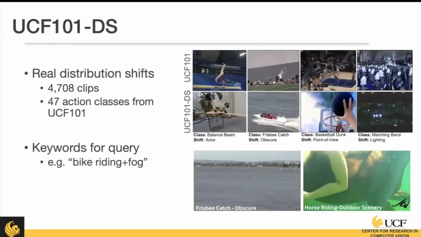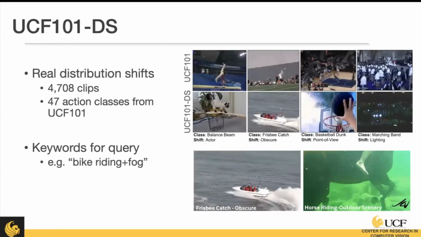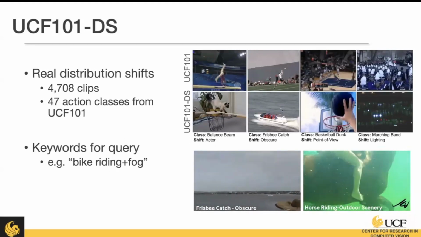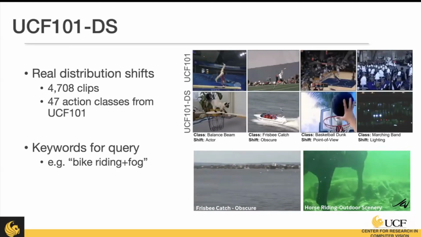We also curated a data set to represent real videos instead of simulating them. So we collected around 4,700 clips using 47 action classes. And the way we did this is we queried for the action class in the uncommon distribution shift.